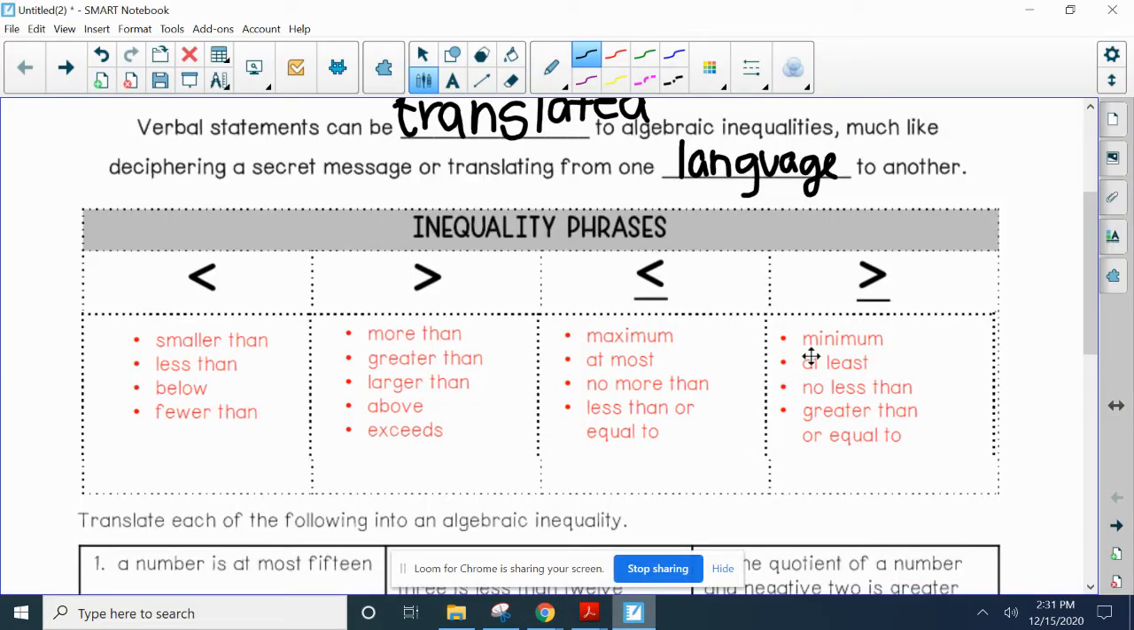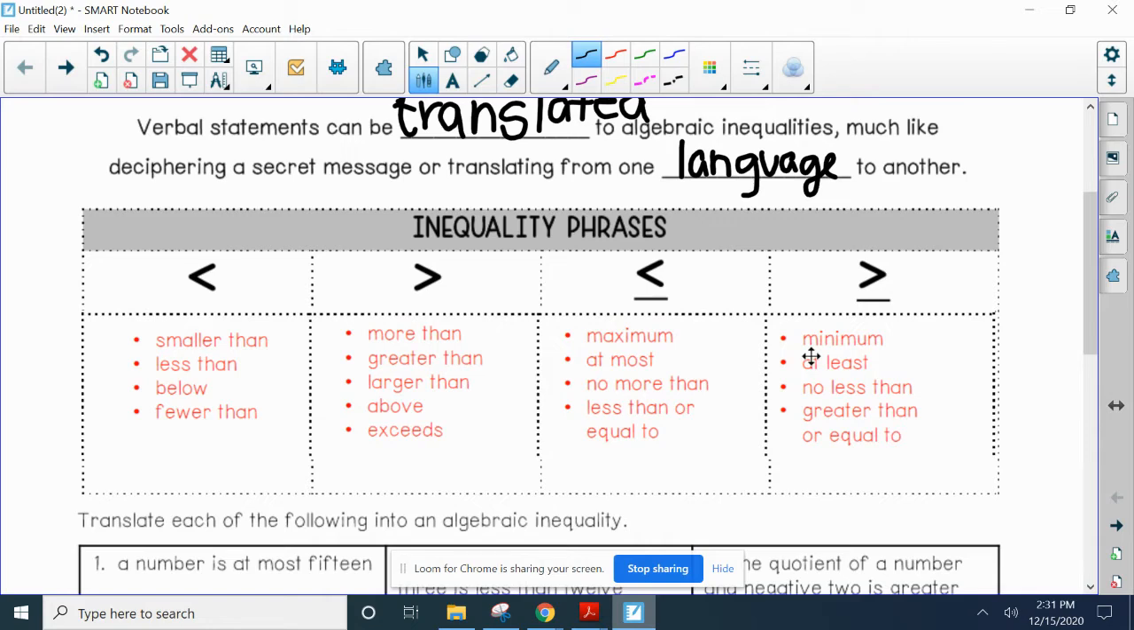All right, so I went ahead and paused that so that I could type in these answers so that they were more legible. If you need to pause this after I'm done going through them so that you can copy them, you can, but let me go ahead and go through them first. So some words that you might see to represent less than are smaller than, obviously less than, below, fewer than.